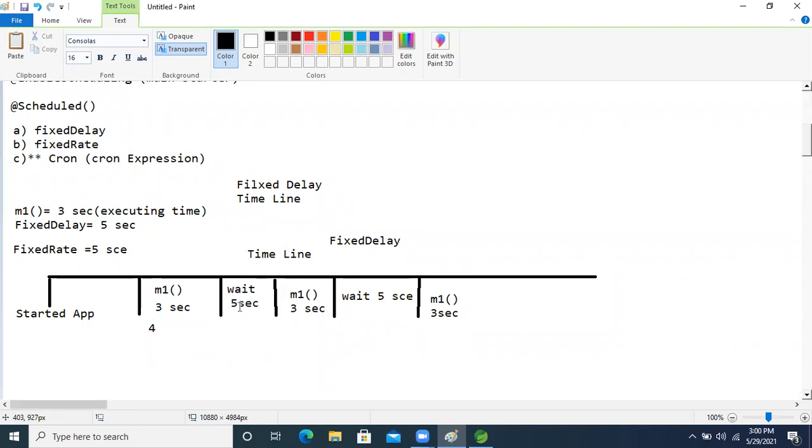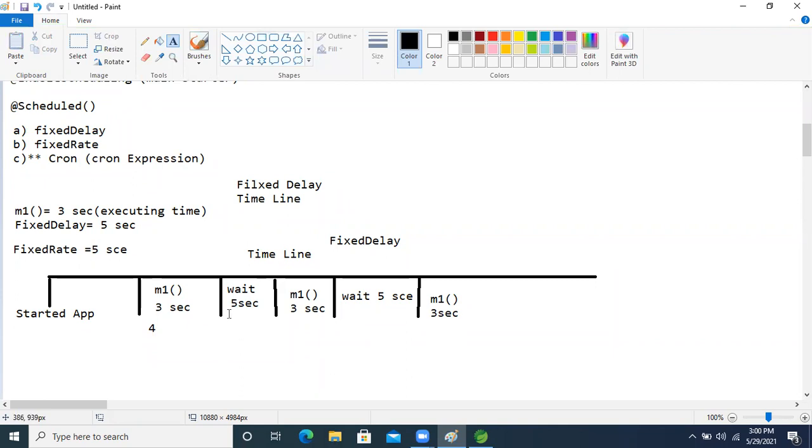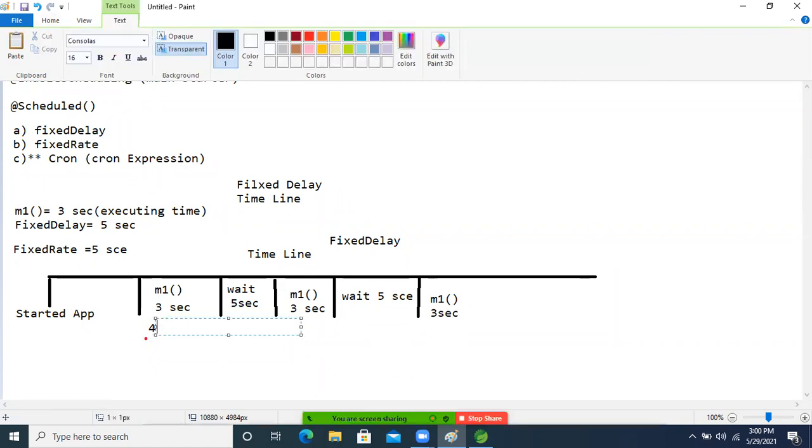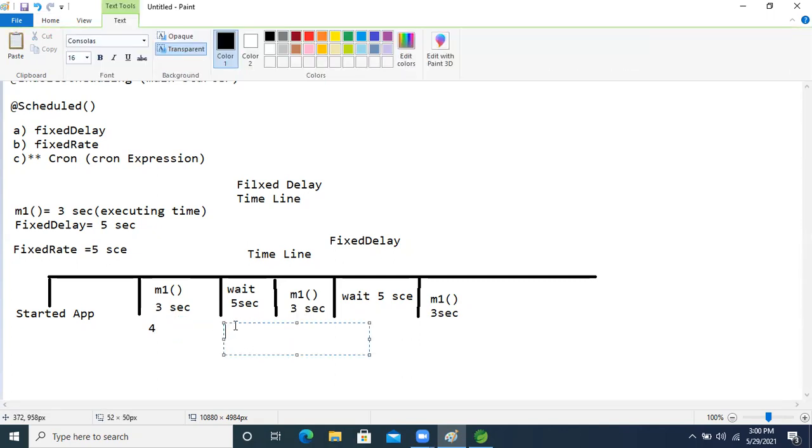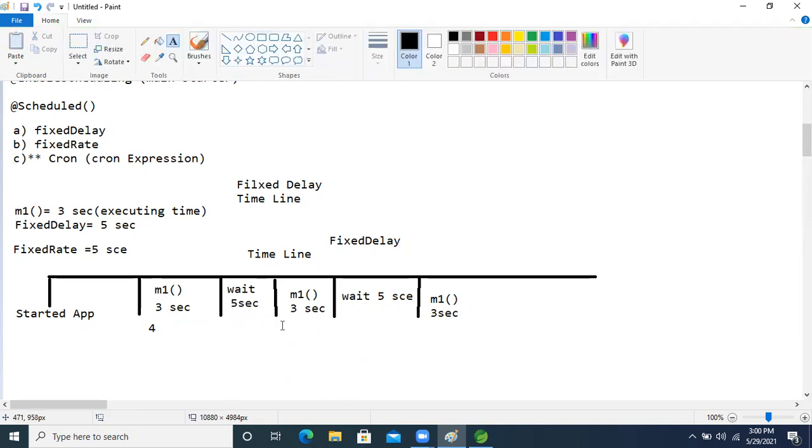Our application will wait 5 seconds only, right? Okay, M1 method. Here our application is started. We have given a 3 second execution time. Our method takes 3 seconds to execute. After that, 5 seconds, our application will wait again. Now after the waiting time, again what will happen?